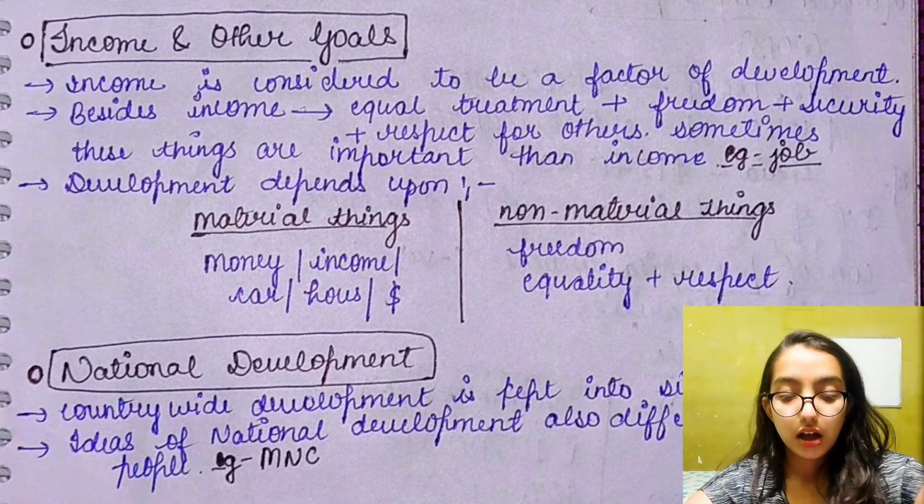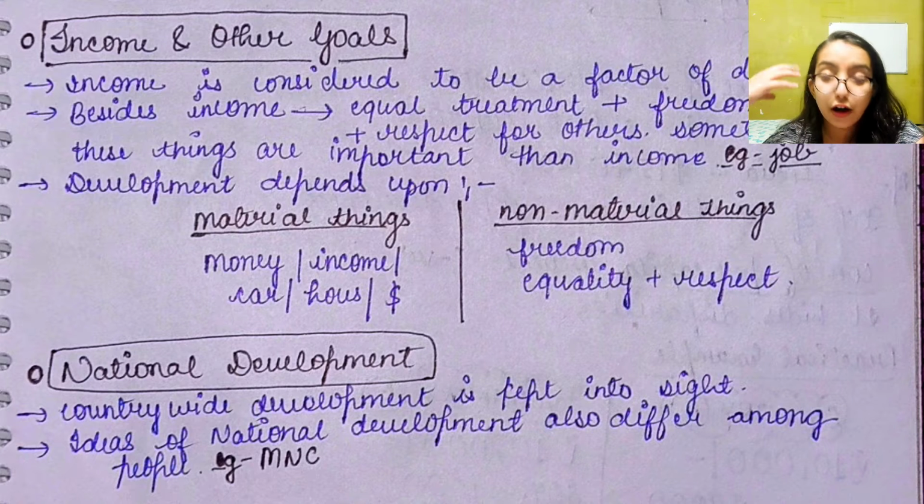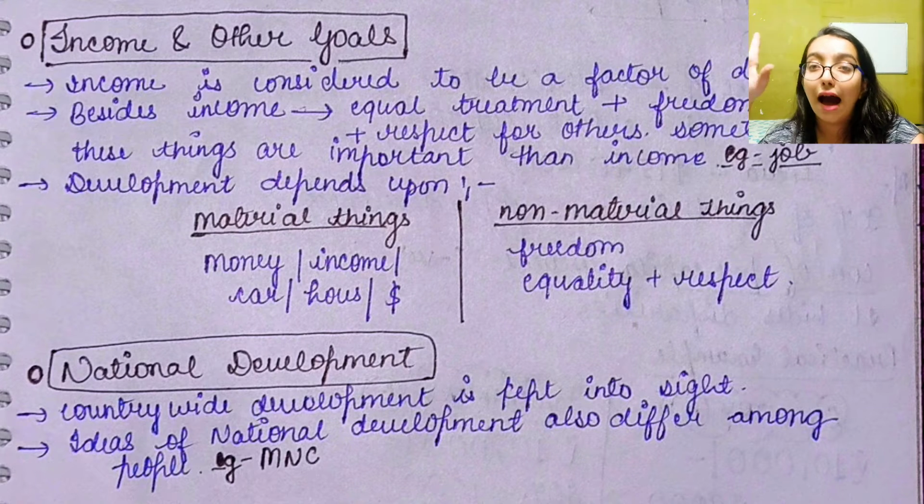Now comes national development. Country-wide development is kept in sight when we are talking about national development, and ideas of national development also differ among people. So even for a country, even for national development, the idea is not the same for everyone. It is different for different people.